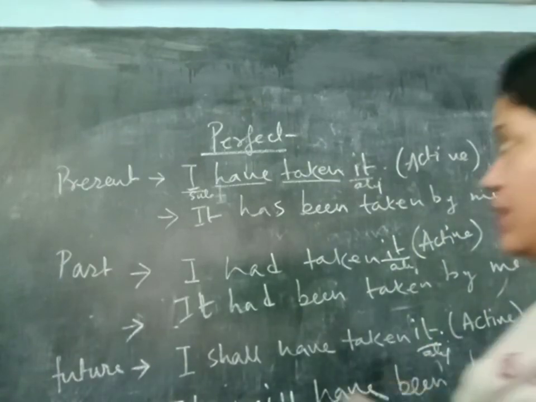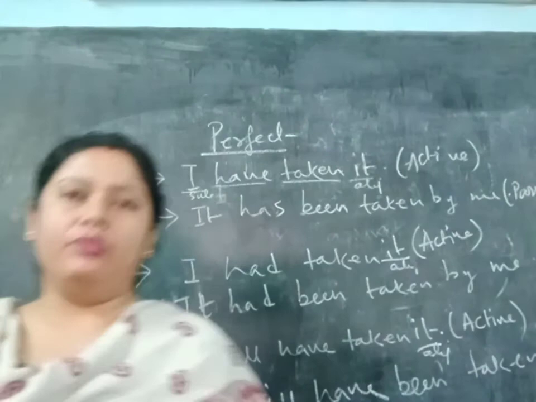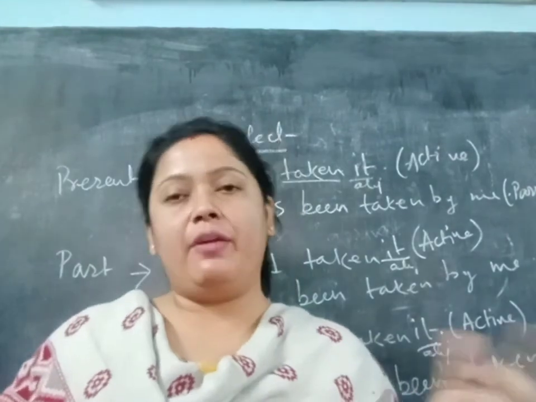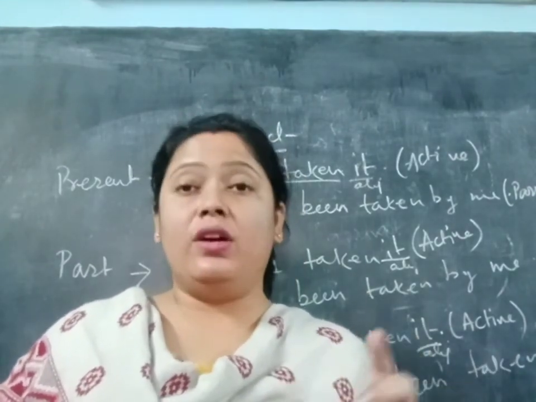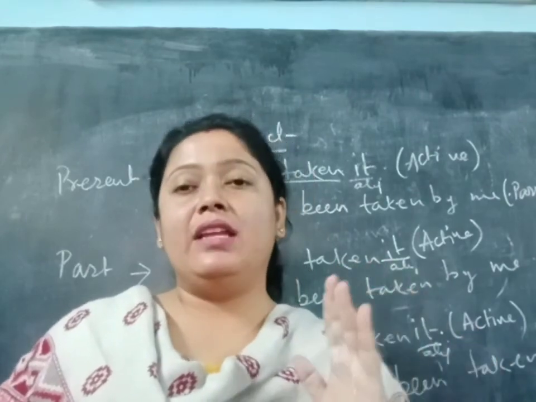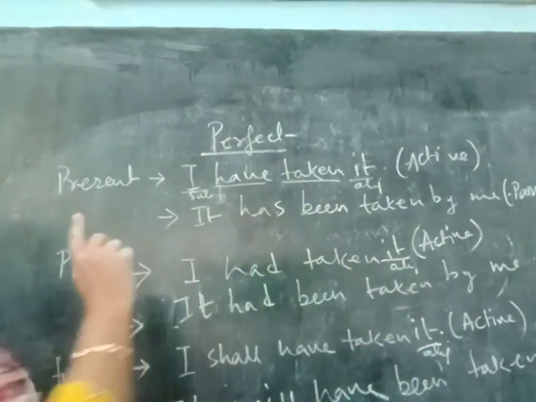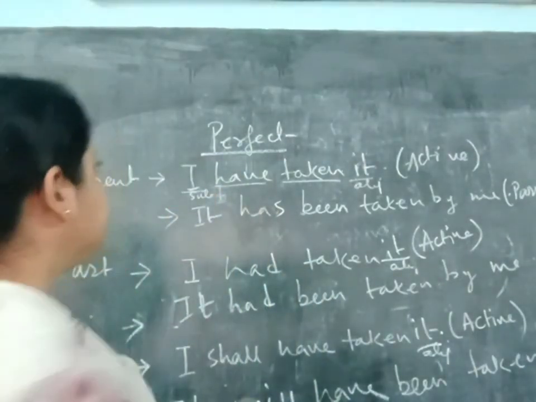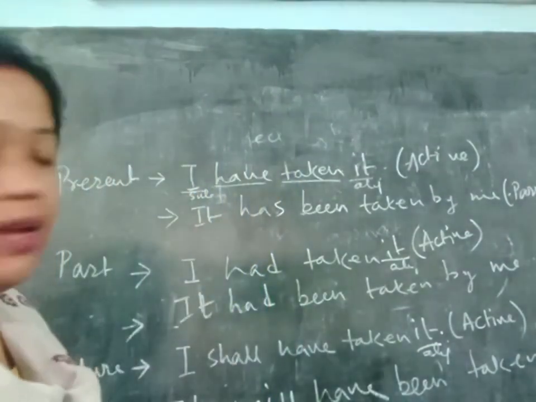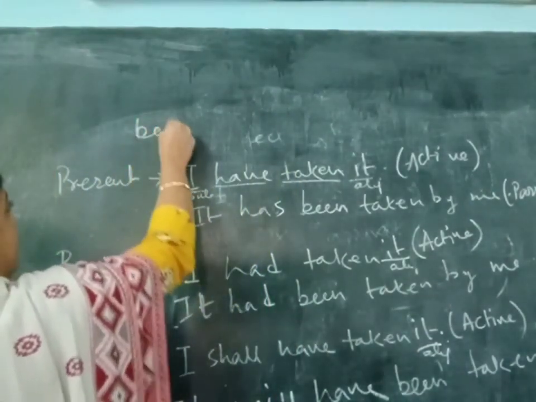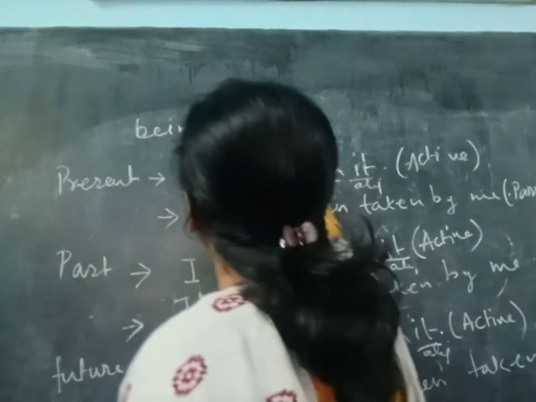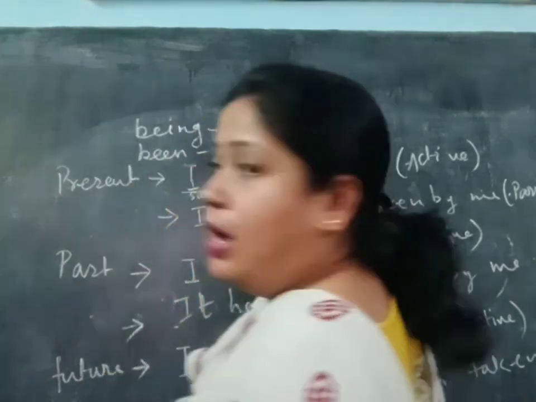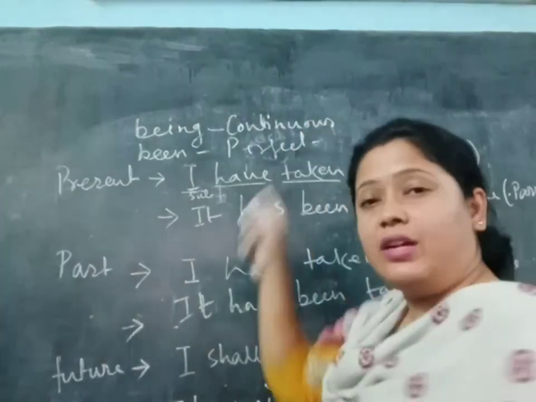Now hope you have understood this. And one more thing I must tell you, that these two words are very, very important for changing from active to passive: being in continuous and been in perfect. So take these things in your mind, and you also write in your copy that this being word is for continuous, and this been word is for perfect. These two words are very, very important.